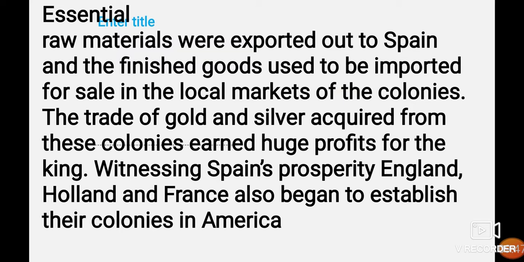Witnessing Spain's prosperity, England, Holland, and France also began to establish their colonies in America. Now, as everyone saw that the trade of gold and silver was giving huge profit to the king, and they had seen Spain's prosperity, England, Holland, and France also began to establish their colonies in America.